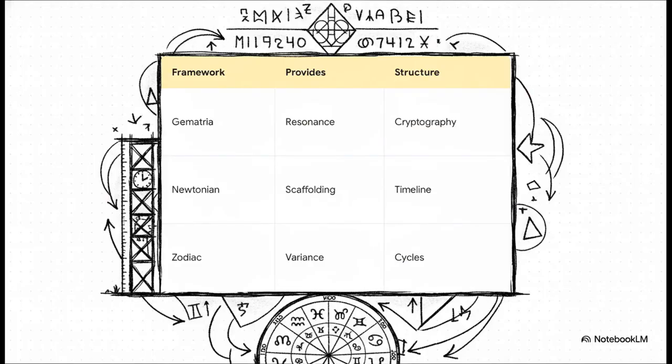When you put it all together, the synthesis is just brilliant. You've got the linguistic resonance of gematria, the temporal scaffolding of Newtonian chronology, and the cyclical variance of the zodiac coming together to form one massive chronological pattern recognition engine. It maps the numerical value of historical figures and events right onto a rigid timeline, all while tracking the recurring celestial cycles happening during those exact moments.